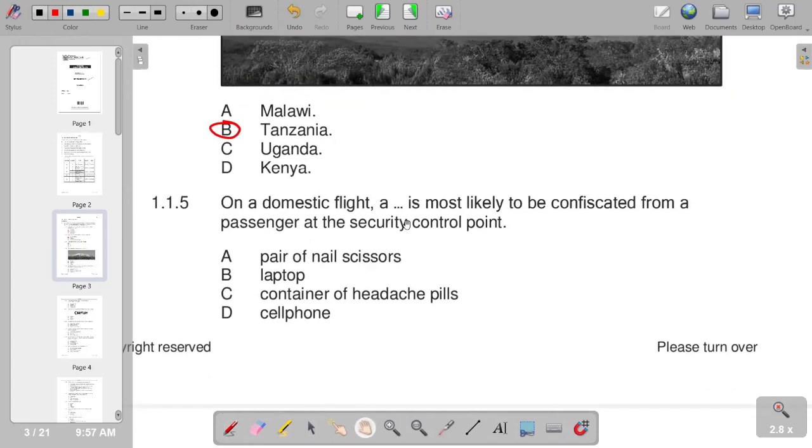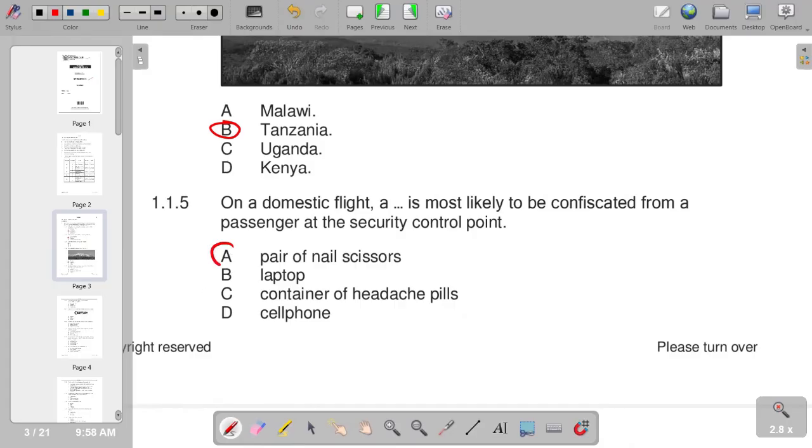On a domestic flight, a dash is most likely to be confiscated from a passenger at the security control point. According to the responses, the question is asking for something that can be confiscated, which means it's not allowed. So a pair of nail scissors is the one that is inappropriate according to the responses that we have.